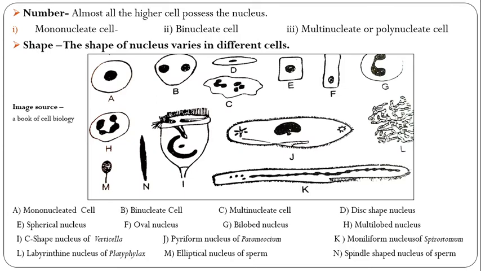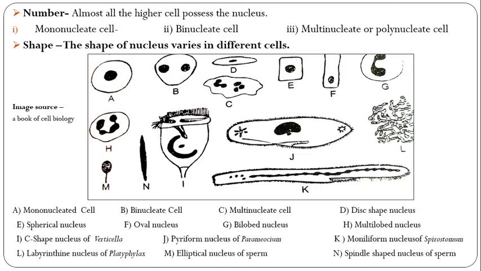Then see here K, Spirostomum, the moniliform nucleus. A single moniliform nucleus is in the Spirostomum, a small moniliform nucleus of Spirostomum. Then the labyrinthine nucleus of Platyphalanx, L. See the L, labyrinthine nucleus of the Platyphalanx.